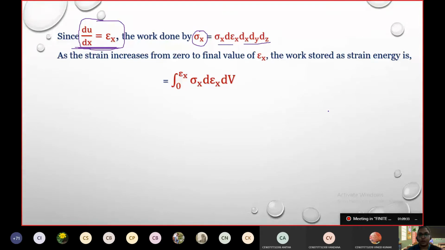Now also, the integration will be from 0 to epsilon x, the complete strain in x direction. That is given by the integral of sigma x d epsilon x dV. What is this dV here? It is our volume. Dx into dy into dz indicates the volume, because that is the element we have considered. Got the point?